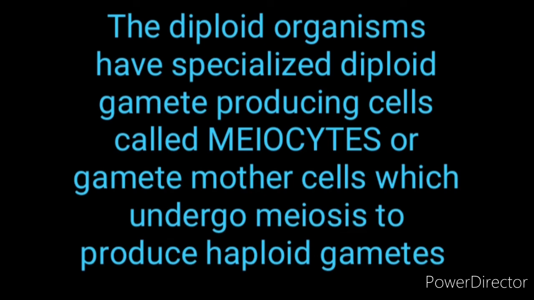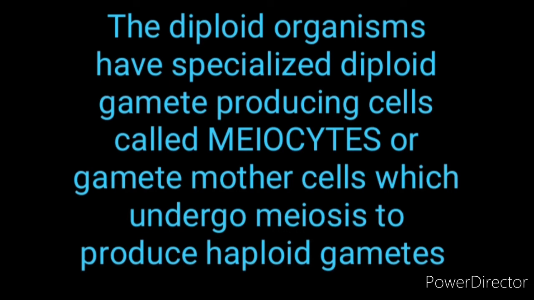Next, we will discuss how the type of cell division differs during gamete formation. The haploid parents produce haploid gametes by mitosis. Examples, algae. The haploid parent, so their thallus are present in most cases, so they are producing through mitosis haploid gametes.